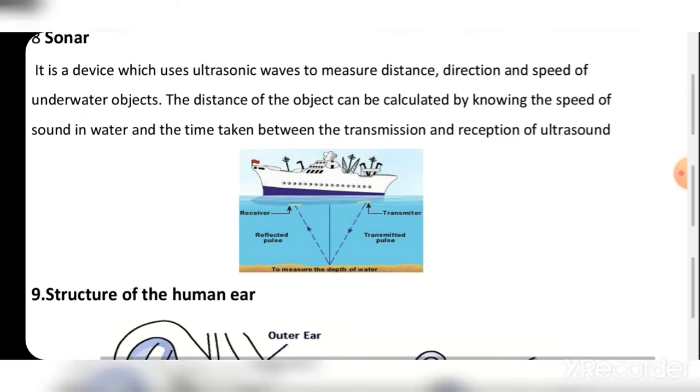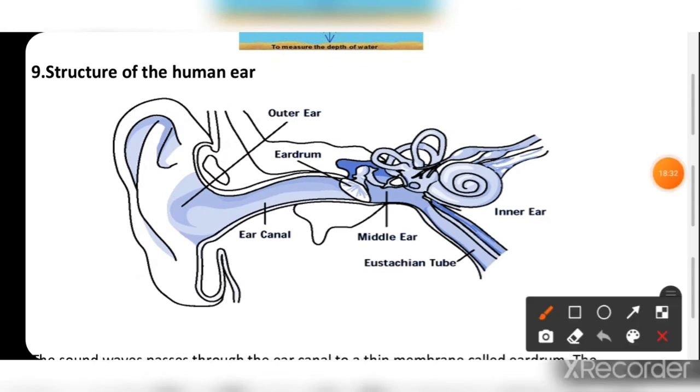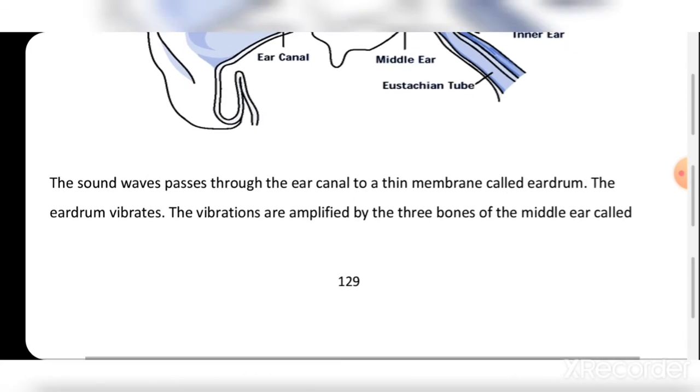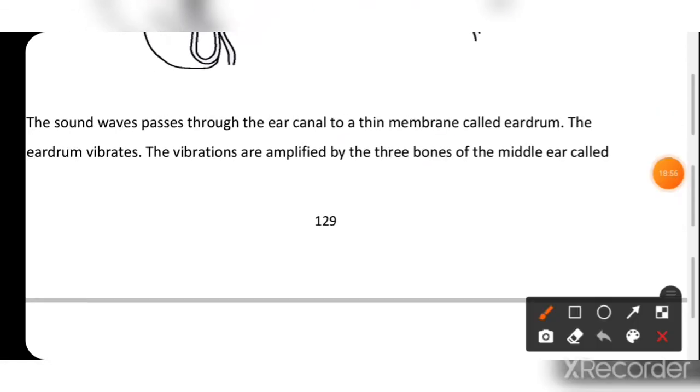Now we have to see here the structure of the human ear. The ear has an outer ear, eardrum, ear canal, after that the middle ear, eustachian tube, inner ear. Okay, we have to see the structure of the human ear. The sound waves pass through the ear canal to a thin membrane called the eardrum.